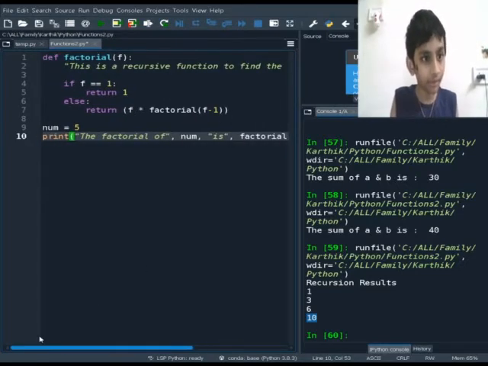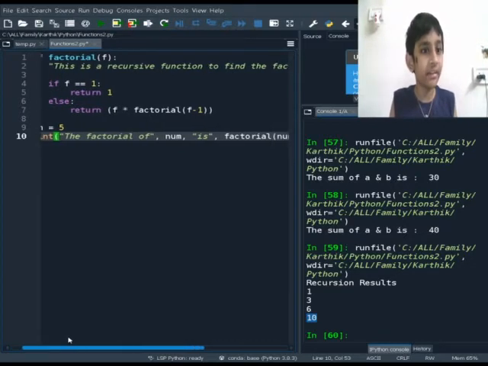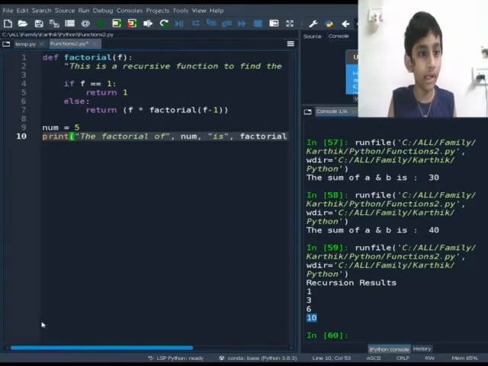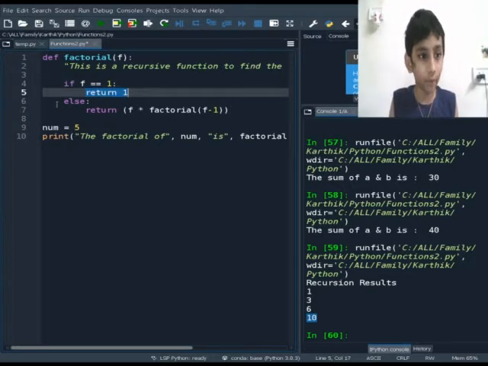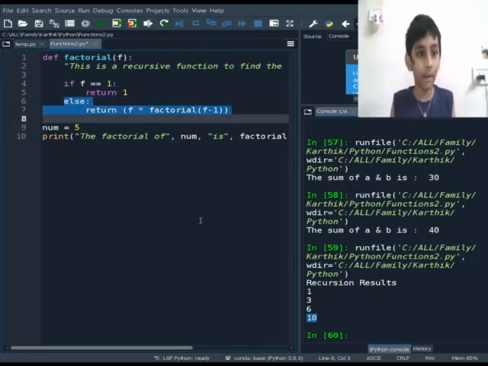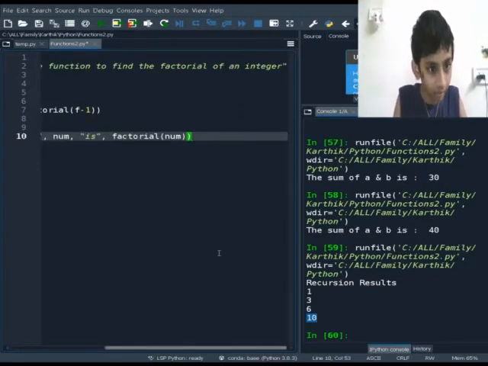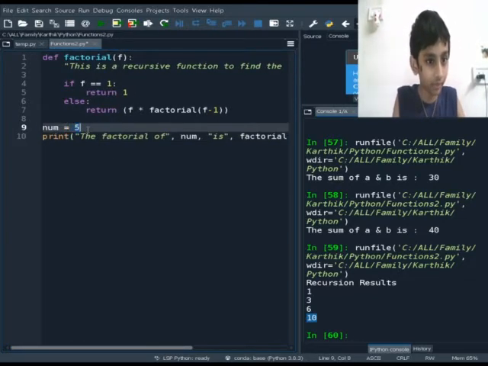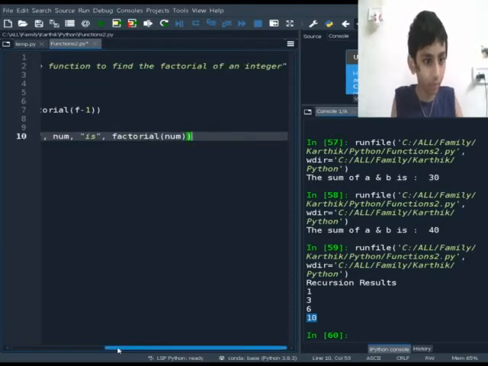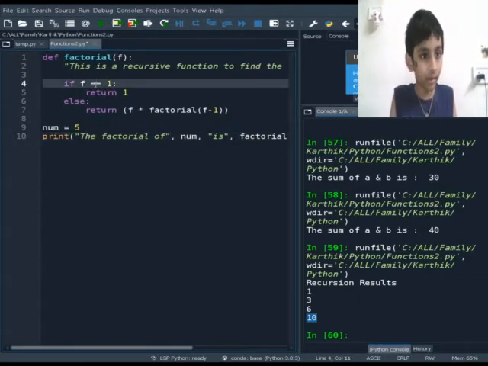So here I made a function factorial. This is a recursive function to find the factorial of an integer. If f is equal to 1, return 1, or if it's false, else return f multiplied by factorial of f minus 1. So first let me explain what happens when the value of f is 5. Now it will check if f, 5, is equal to 1. False. So it will go to return f multiplied by factorial f minus 1.